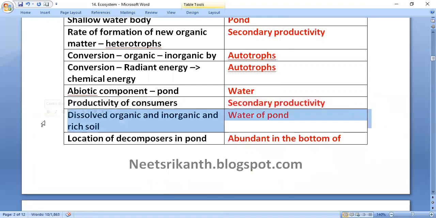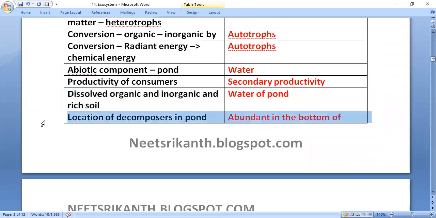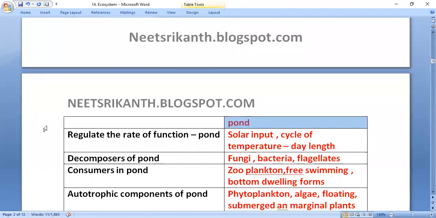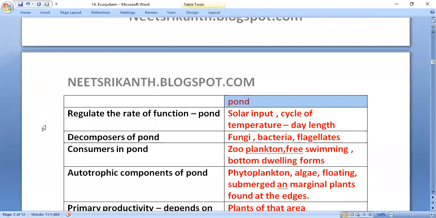The water of the pond has dissolved organic and inorganic substances and rich soil. Decomposers are abundant at the bottom of the pond. Solar input, cycle of temperature and day length regulate the rate of function in the pond.